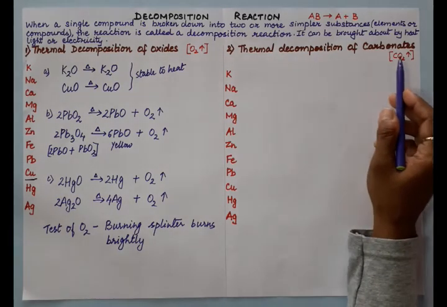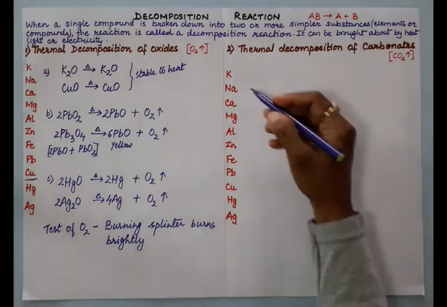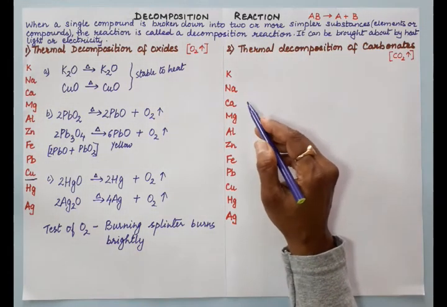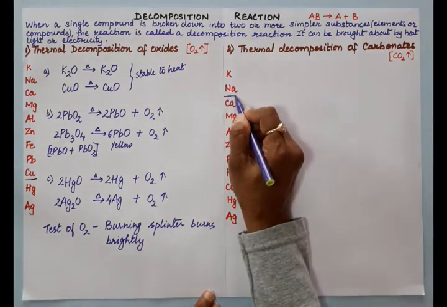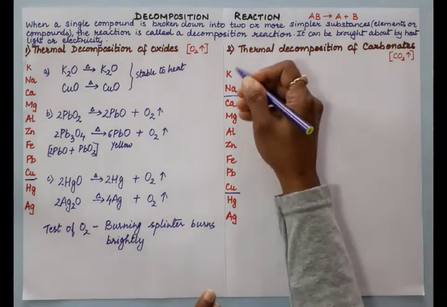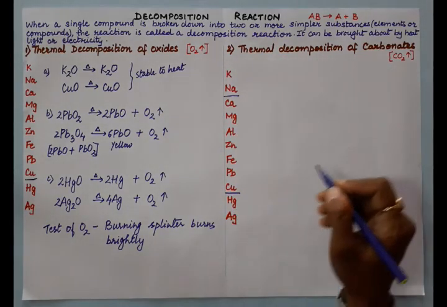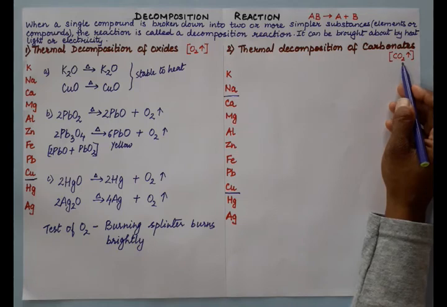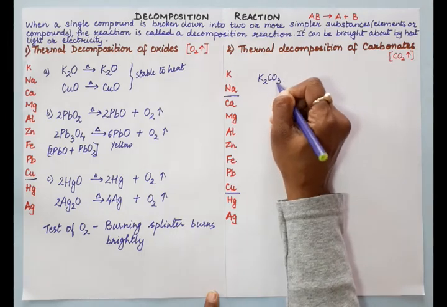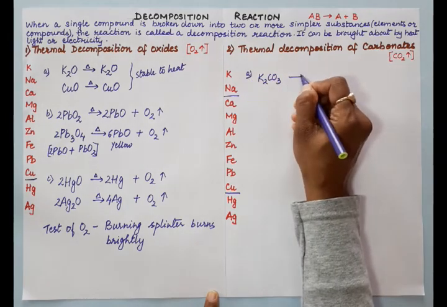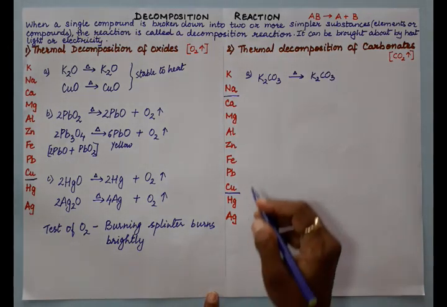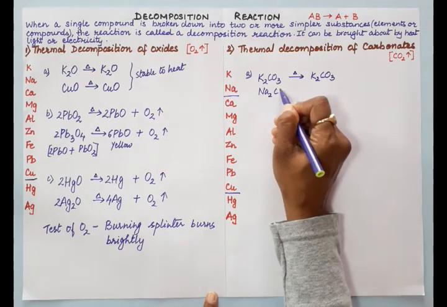Now next is thermal decomposition of carbonates. Again this is the activity series, so reactivity is decreasing from potassium to mercury. So potassium and sodium carbonates, having strong bonds, do not decompose on heating. So we break down this activity series in three parts. First two are highly reactive, last two are least reactive, and it is for sure going to decompose and give carbon dioxide gas. So potassium carbonate, or sodium carbonate, on heating do not decompose, they remain as they are.